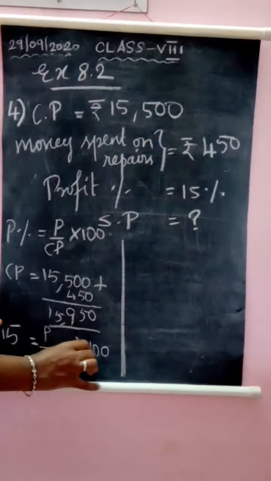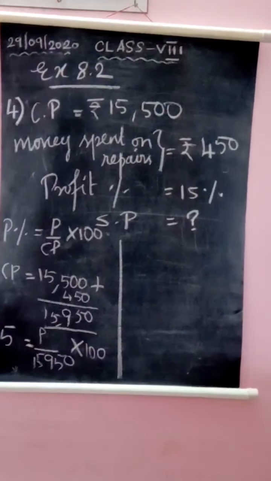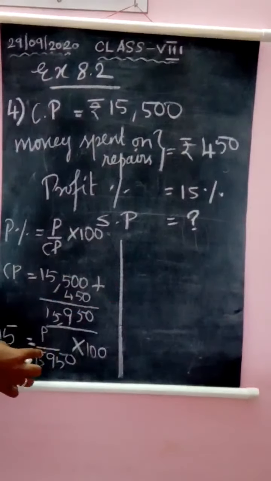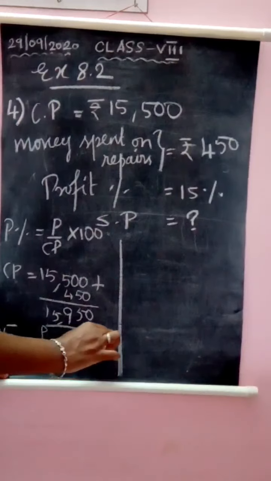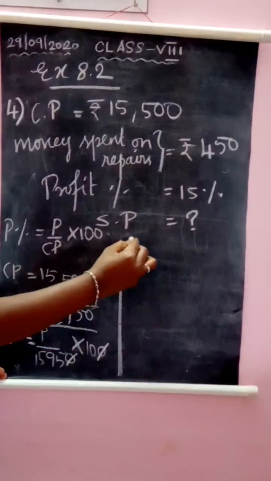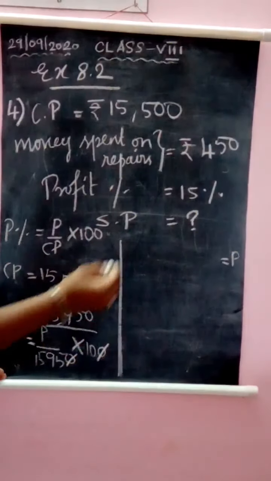Okay, so keep this in your mind. Next you need to find profit, right? Now you can cancel out 0, 0. Just keep it as this. Now keep only P on that side. Okay, so here you have 15, right?